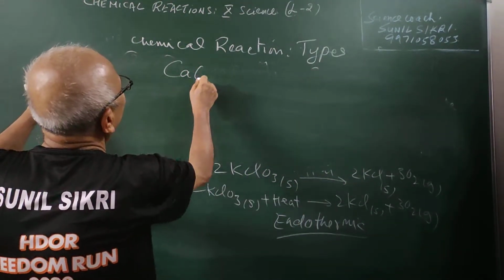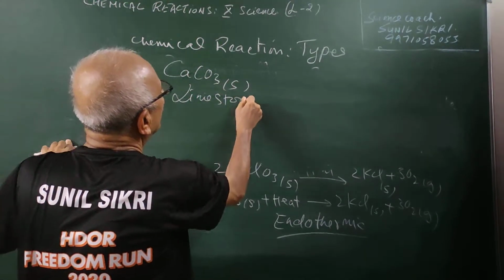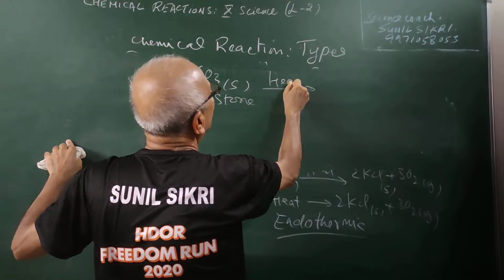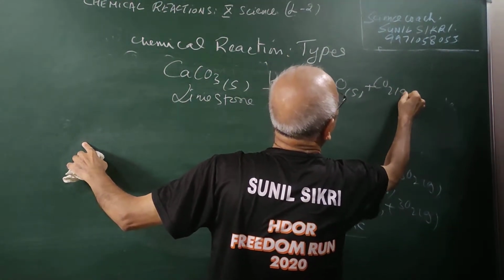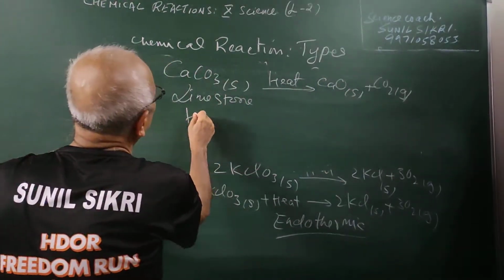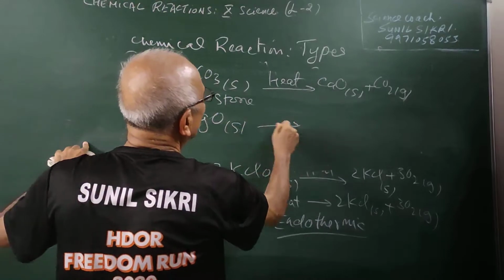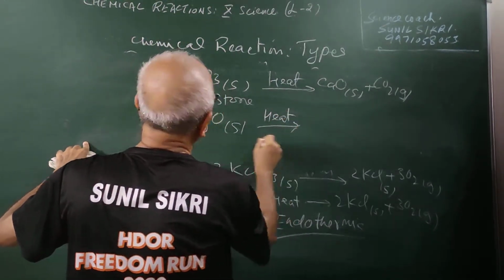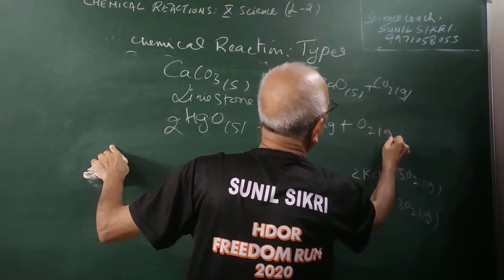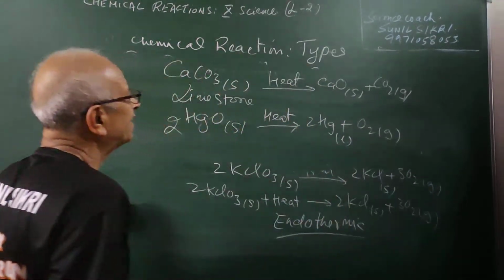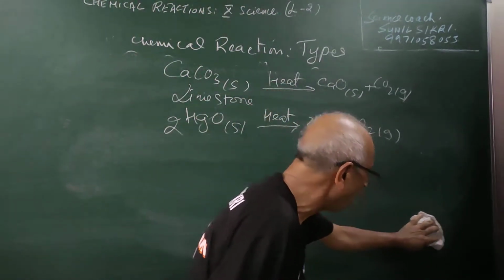For example, if I take limestone, CaCO3, you heat it, CaO plus CO2 gas. This is my mercuric oxide. You heat it and you will get 2 mercury and oxygen gas. These are all examples of thermal decomposition reactions in which heat is absorbed.